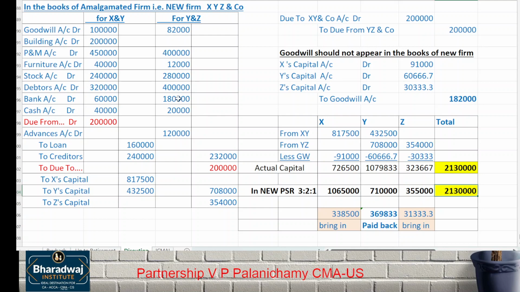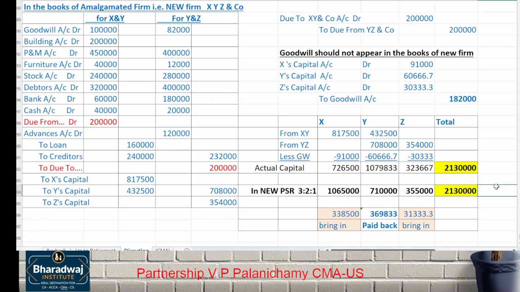For example, once again, goodwill will not come. Other assets, including cash, at the old values, will continue. Then advances will continue. Loans, creditors will continue. Then capital will be in which ratio? Profit sharing ratio. It will be equal now, because what is your total capital? 21 lakh 30. That does not change. Within the partners they adjust. So definitely if one has a deficit, it will be equal to what? The surplus of the other partner.